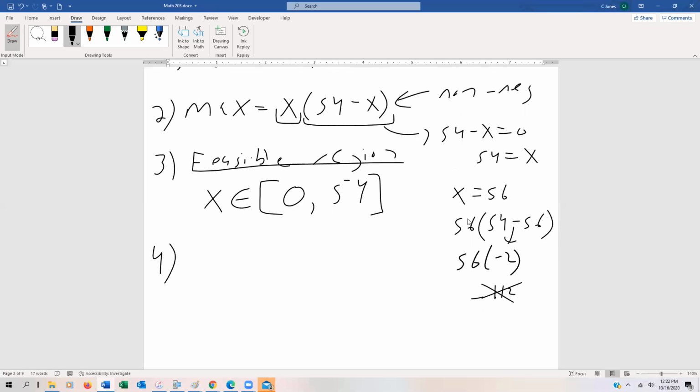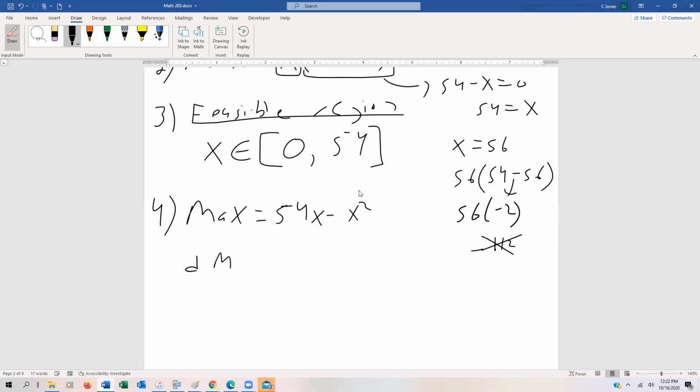Next, we're going to take the derivative of the maximum function. Another way to write the max function is by distributing the x, and we could write that as 54x minus x squared. I'm going to take the derivative, I'm going to call it d max dx, and the derivative is really easy: 54 minus 2x. We're going to set that equal to 0. Remember, these are the critical values, and critical values are very important. They tell us maximums and minimums of graphs.